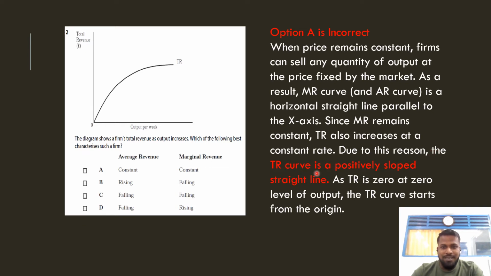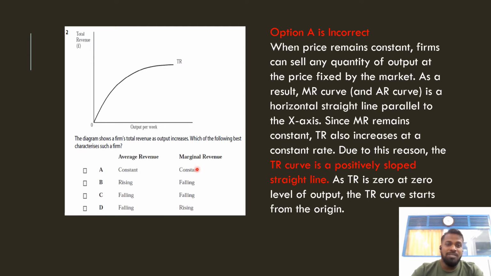Due to this reason, the TR curve is a positively sloped straight line. But actually, the curve shown is not a positively sloped straight line. A positively sloped straight line means exactly a 45-degree line. The curve here is not that straight. So that's why option A is incorrect. Why? Because AR and MR are constant only in a perfectly competitive market, where price is fixed.